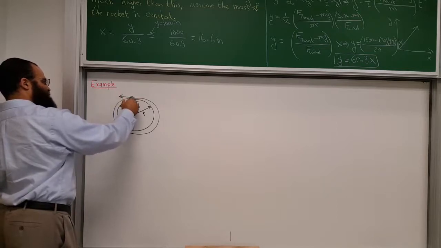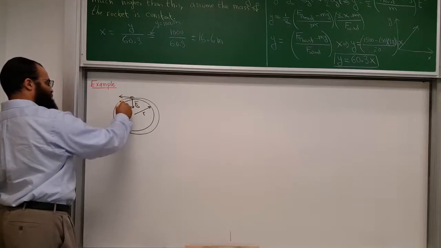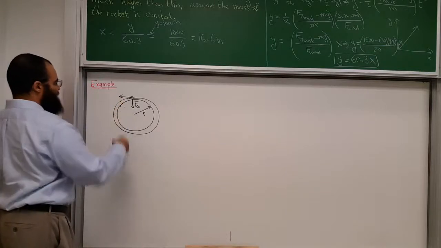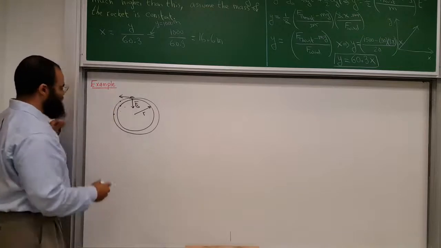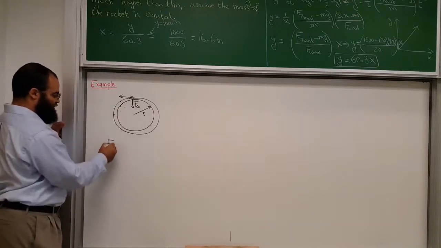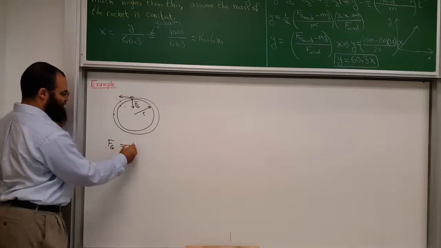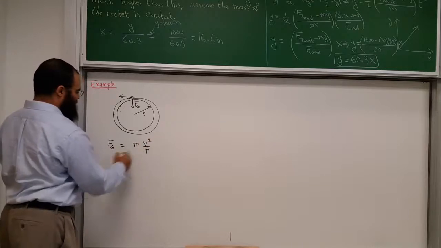By the time it falls, let's say to here, it has moved to here. By the time it falls to here, it has moved to here. And it's always constantly moving. So we conclude that gravity is the only radial force, and that has to equal the mass times the acceleration, which is v squared divided by r.